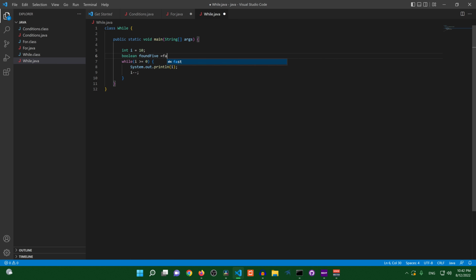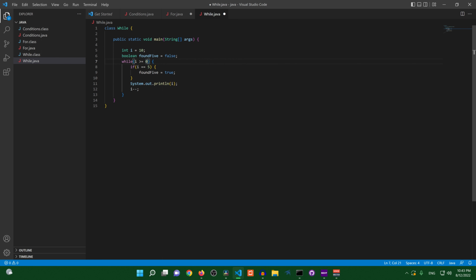And we're gonna say this is false. Okay, so the purpose of this variable here is once we find the number 5, we want to set this Boolean variable to true, because that's going to indicate that we found the number 5. So let's set up an if condition now in our while loop, and we're going to look to see if we found the number 5. So I'm going to say if i equals 5, then we're going to just go ahead and set found5 equal to true.